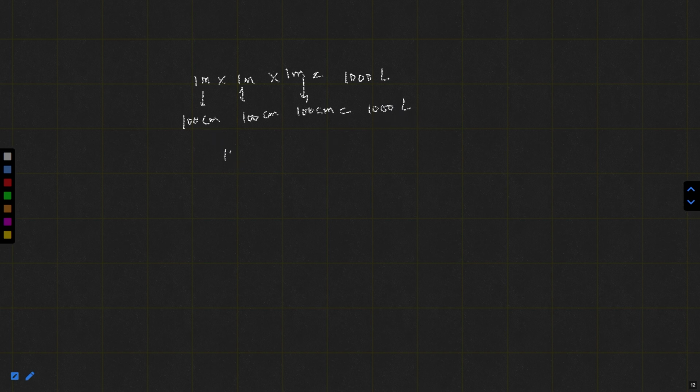Liter, you can say 10 raised to 6 centimeter cube. So you can say 1000 into 1000 milliliter. It means 10 raised to 6 milliliter.